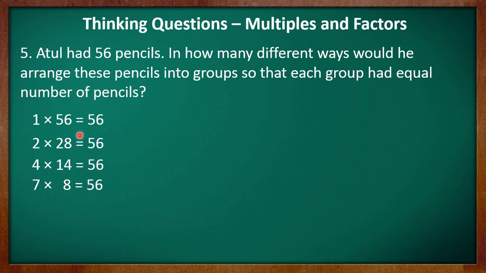The multiplication facts obtained here will give us the number of ways in which Atul can arrange the pencils in groups. He may either make one group of 56 pencils or 56 groups of one pencil each, or he may make two groups of 28 pencils or vice versa, or he may create 4 groups of 14 pencils or vice versa, or he may create 7 groups of 8 pencils or vice versa.